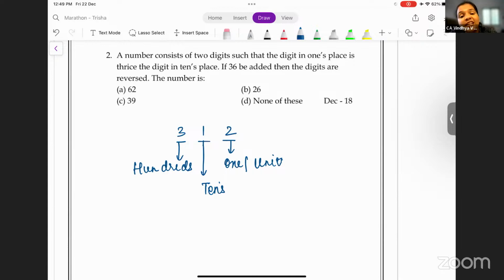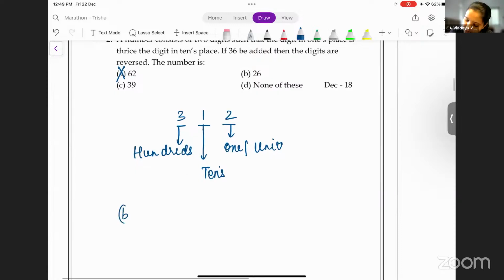The digit in the ones place is thrice the digit in the tens place. Okay. Which means whatever is in the ones place should be higher than the tens place. Option A, 62. 6 is higher than 2, correct? So the tens place is higher than the ones place. So can I say option A is incorrect?